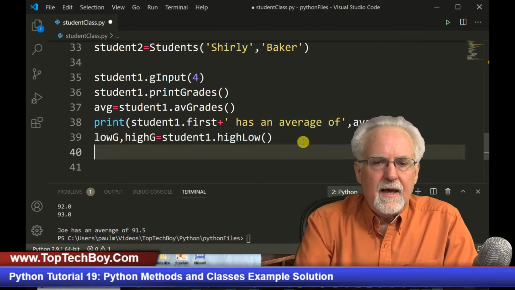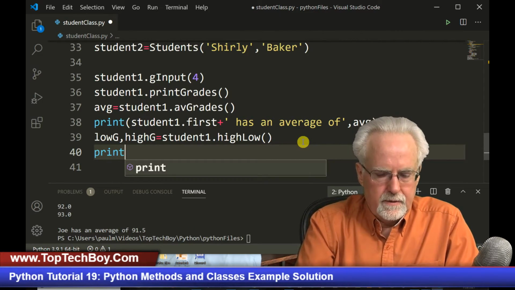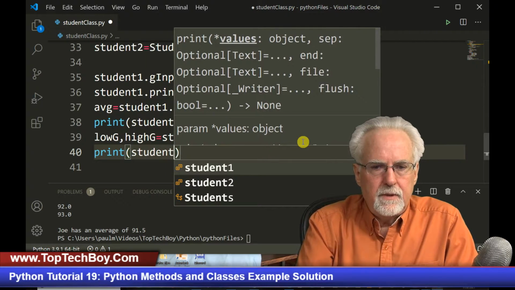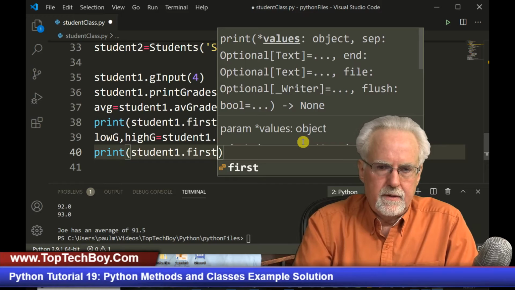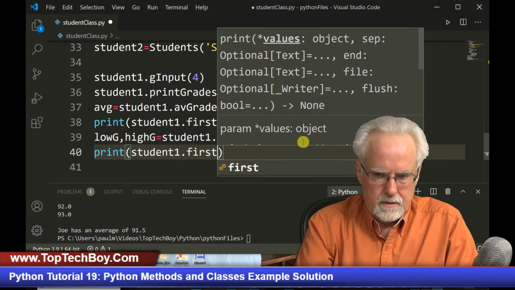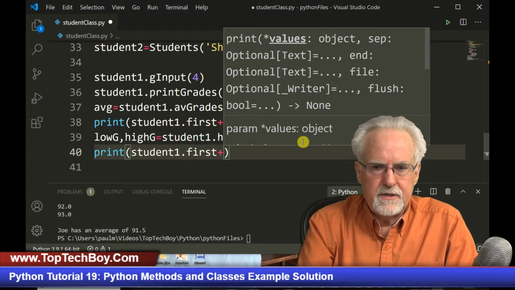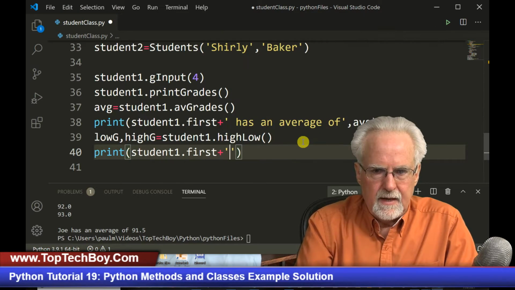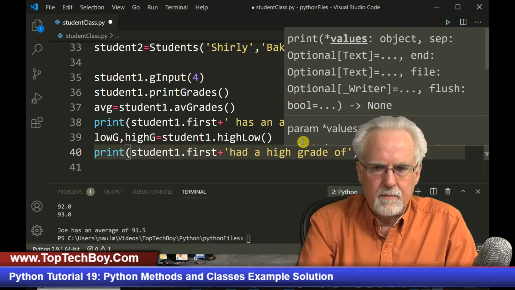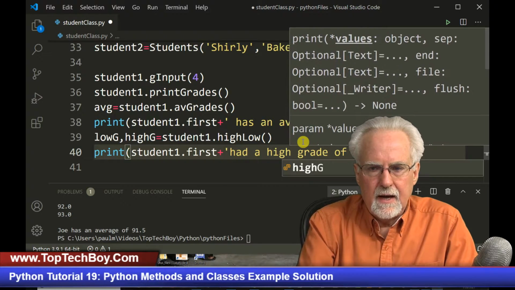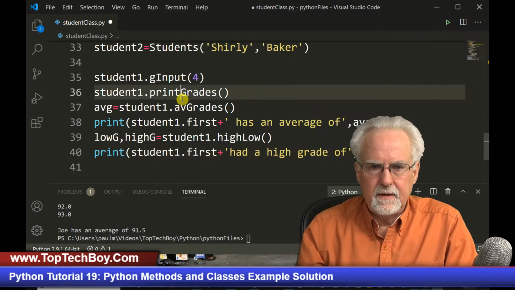Okay. And then I could say print student1 dot first, and then I'll just do a plus to concatenate, and then " had a high grade of ", and then comma, and then it would be high G, like that.